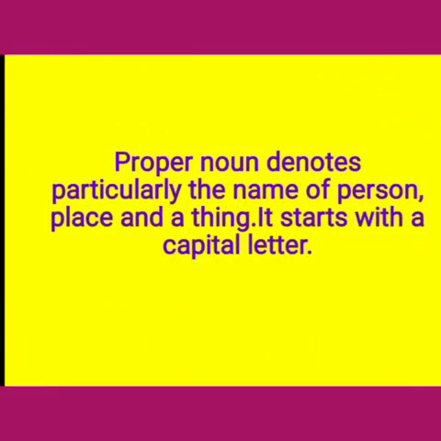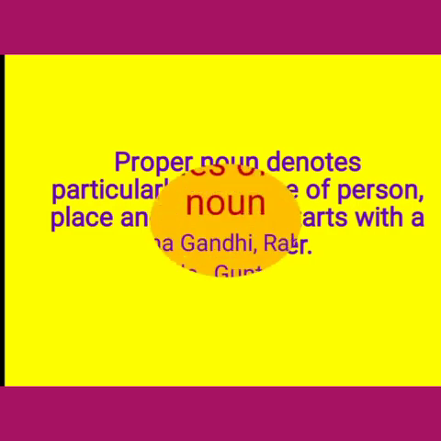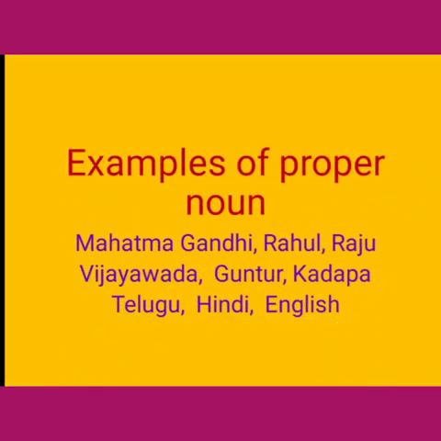Proper noun denotes particularly the name of a person, place and a thing. It starts with a capital letter. The first letter starts with a capital letter. Now, see the examples of proper nouns. All your names, Mahesh, Raju, Kamala, Divya, we are telling particularly the name of a person.